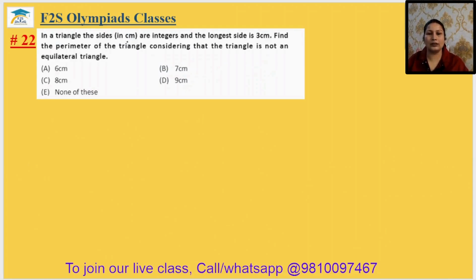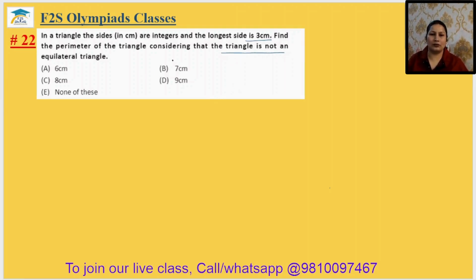In a triangle, the sides are integers and the longest side is 3 centimeter. Find the perimeter of the triangle considering that the triangle is not an equilateral triangle. ठीक है. Here the conditions are given. Longest side should be 3 centimeter and the triangle cannot be an equilateral triangle.